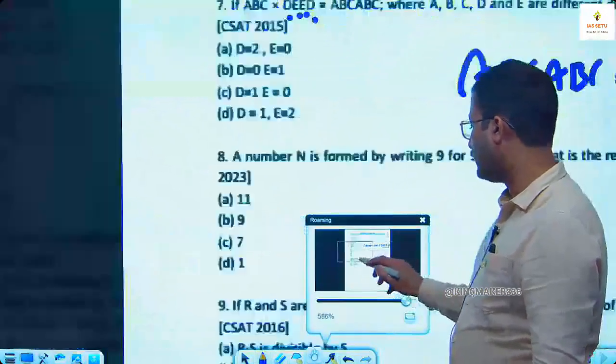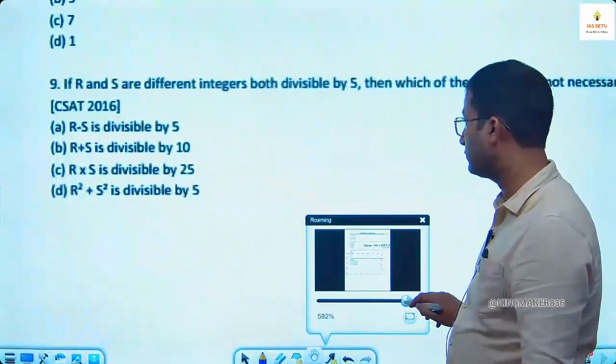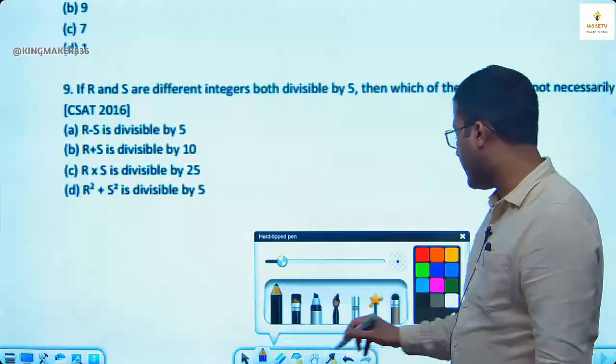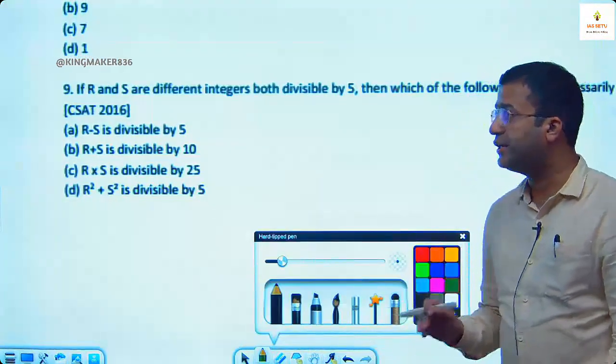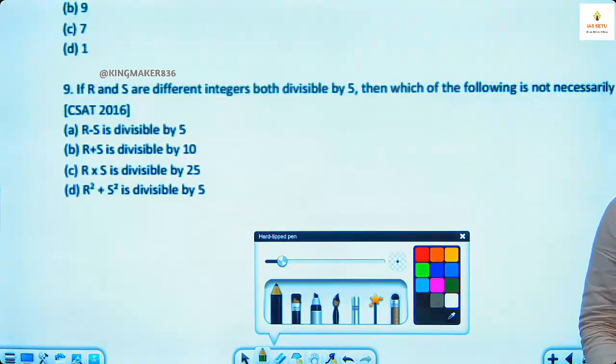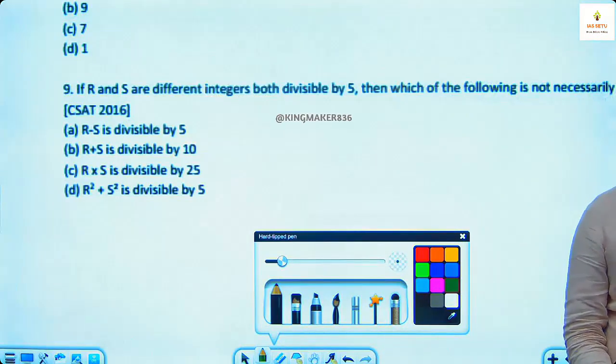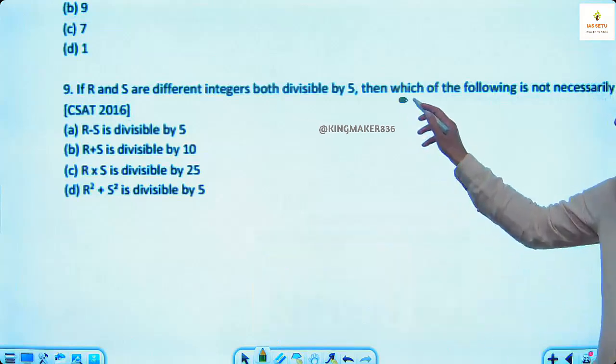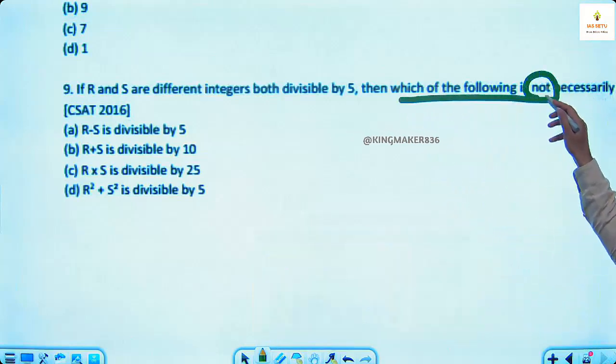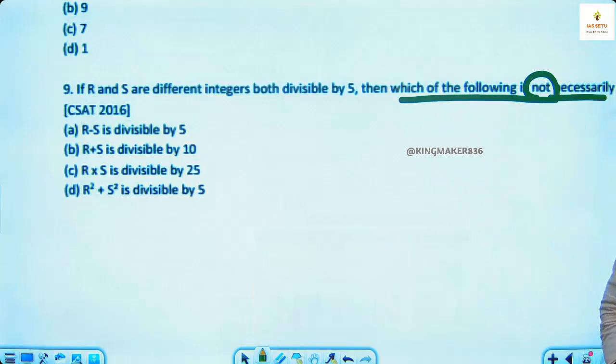Question number 9. R and S are different integers, both divisible by 5. You can take 5 and 10, you can take 5 and 15, 10, 15 you can take. Then which of the following is not necessarily true?